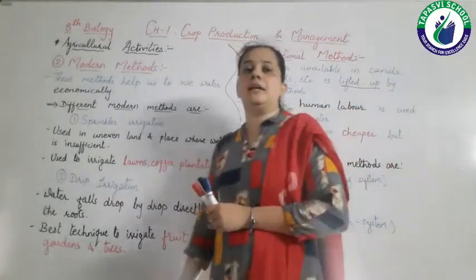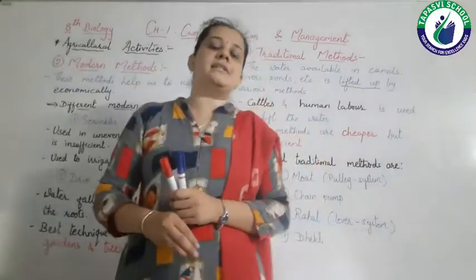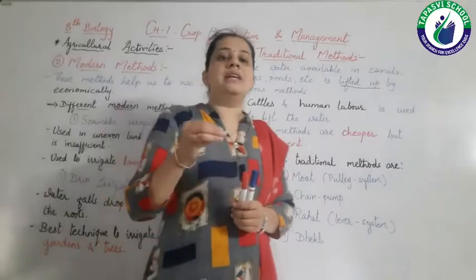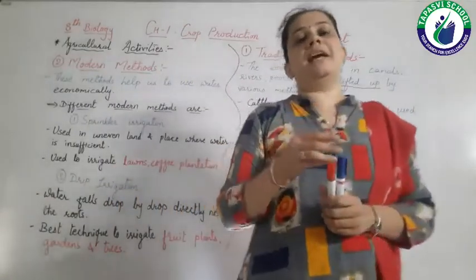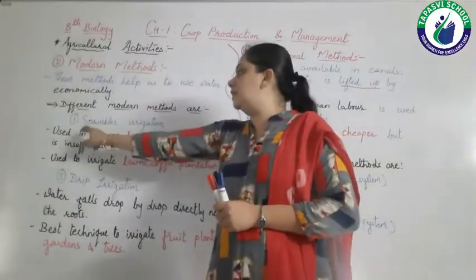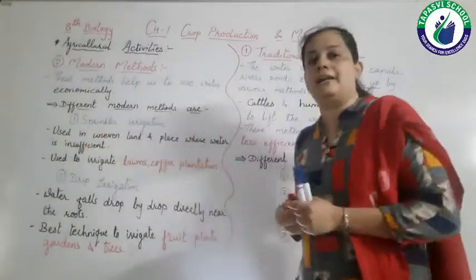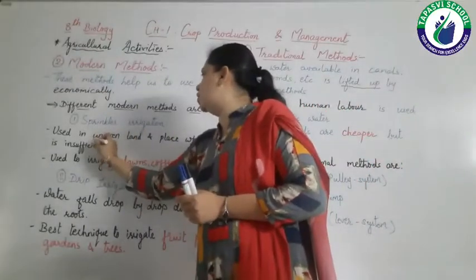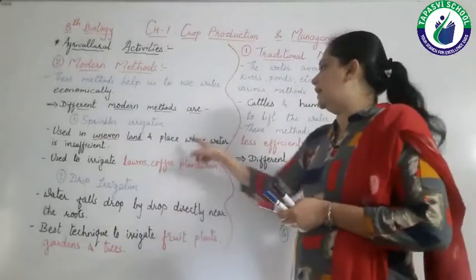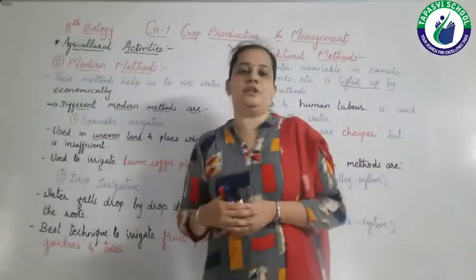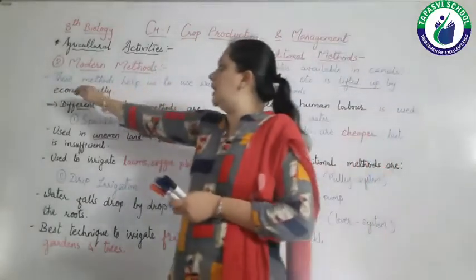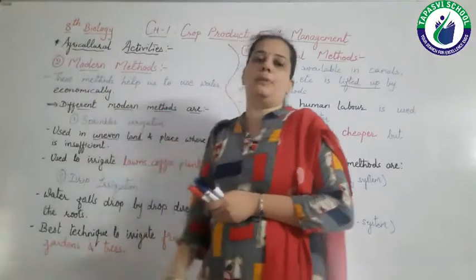Sprinkler irrigation: the word itself suggests sprinkle. Sprinkle means to give water to the plants as if it is raining. This method is used on uneven land, when the land is not even, and in places where water is insufficient. As I told you, modern methods allow us to use water economically.